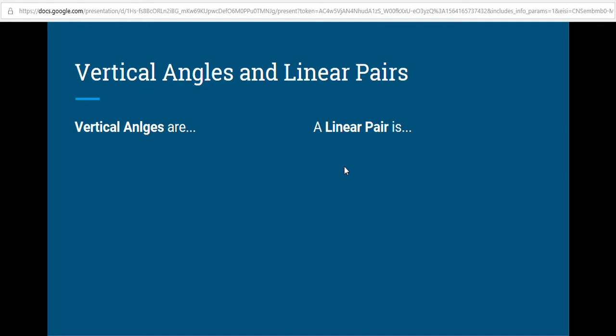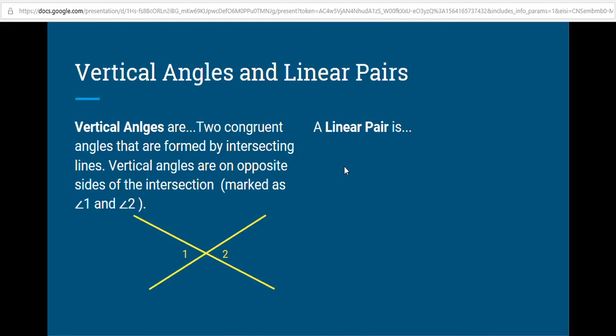First angles we need to talk about are angle relationships that we discussed in previous discussions, or that we had in previous chapters. The first type of angles are vertical angles. Vertical angles result when two lines intersect. Whenever two lines intersect, four angles are created, and those four angles can be divided up into two pairs of vertical angles. So vertical angles are two congruent angles that are formed by intersecting lines. Vertical angles are on opposite sides of the intersection.